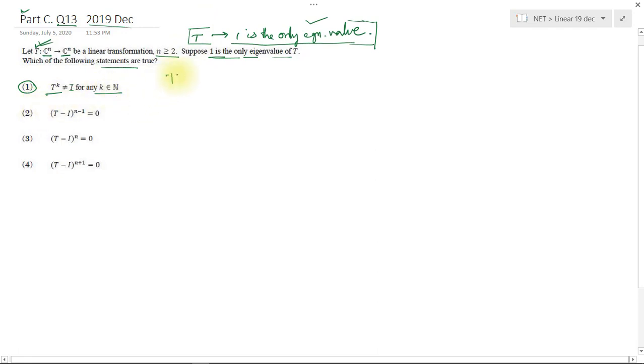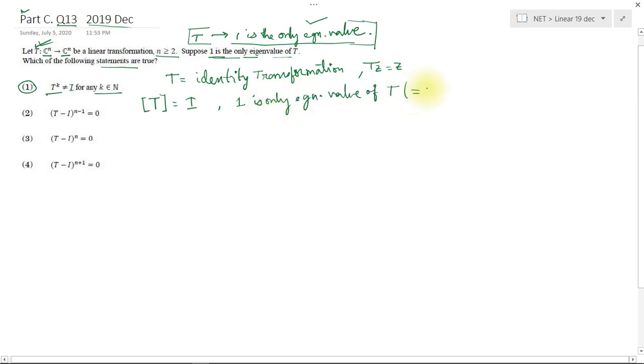So let's take T as the identity transformation, that is T of Z will be Z. So the matrix representation of T will be the identity matrix, and 1 is the only eigenvalue of T, which is basically I. Since T is the identity transformation, we can write T to the power 1 is equal to I, and 1 is a natural number. So for the identity transformation, option 1 does not hold. So option 1 is not true.